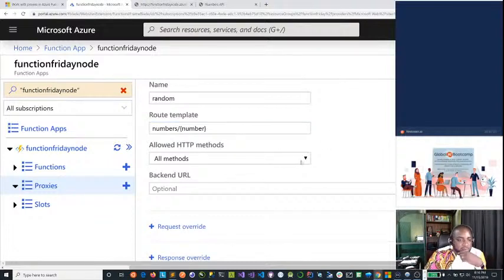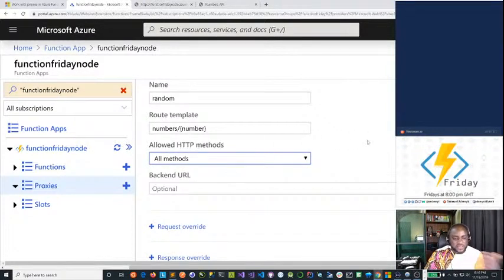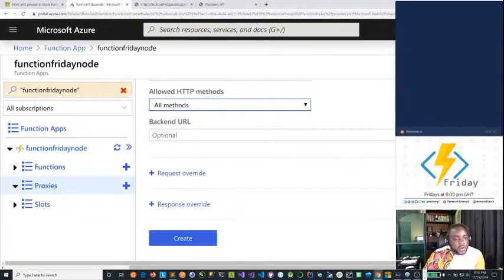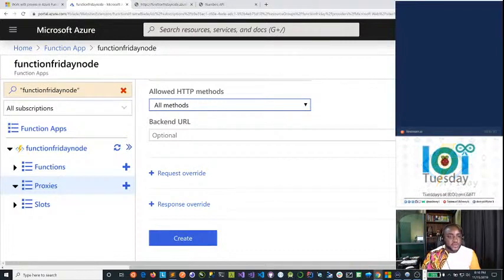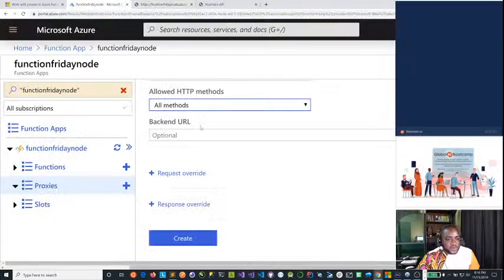Now what HTTP methods are we allowing? We can allow selected ones. For now, we'll just allow all of it. Now what backend URL? This is the URL you intend to call when this proxy endpoint is hit. So in our case, this is what we're trying to call.